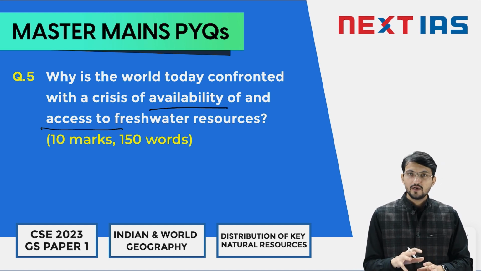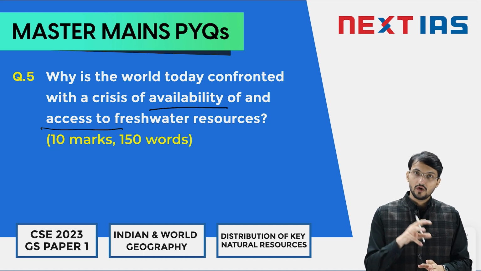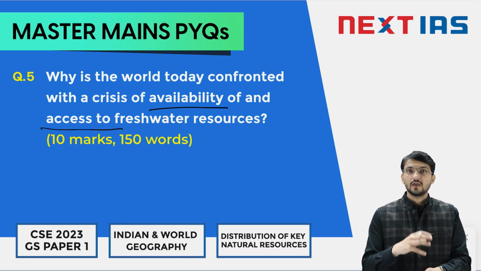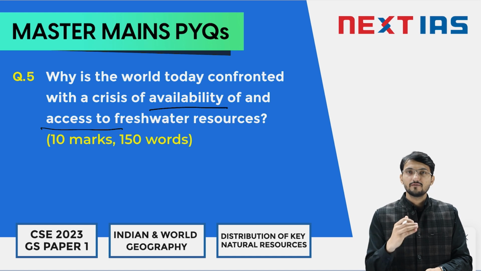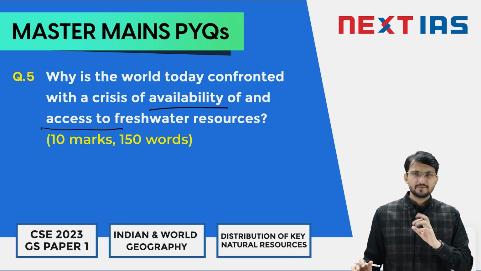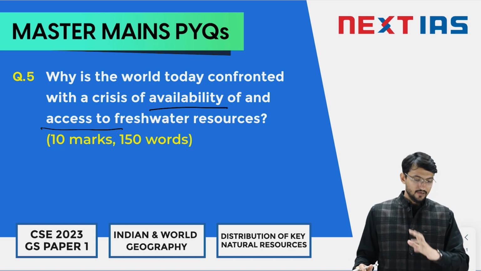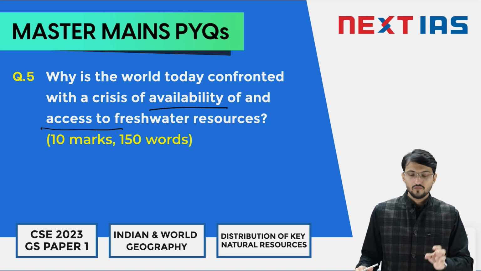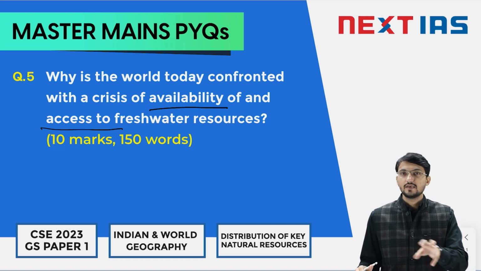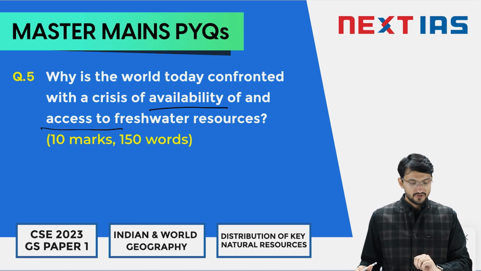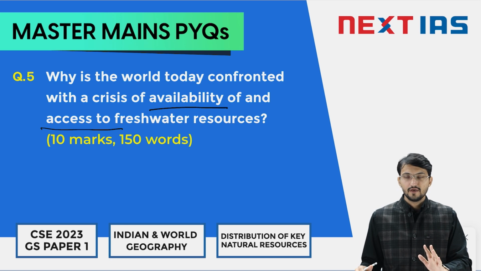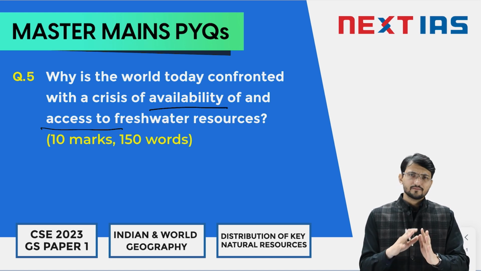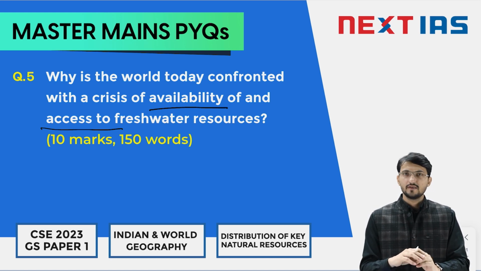The same idea. In 2018, they asked a very specific question related to urban areas, groundwater, and water harvesting: the effectiveness of water harvesting and how we can improve it to resolve the depletion of groundwater in urban areas. In 2019, they asked about water stress, but its regional distribution across India. In 2021, again they asked about urban areas and water stress. So one thing is very clear, that UPSC is very much interested in this topic.